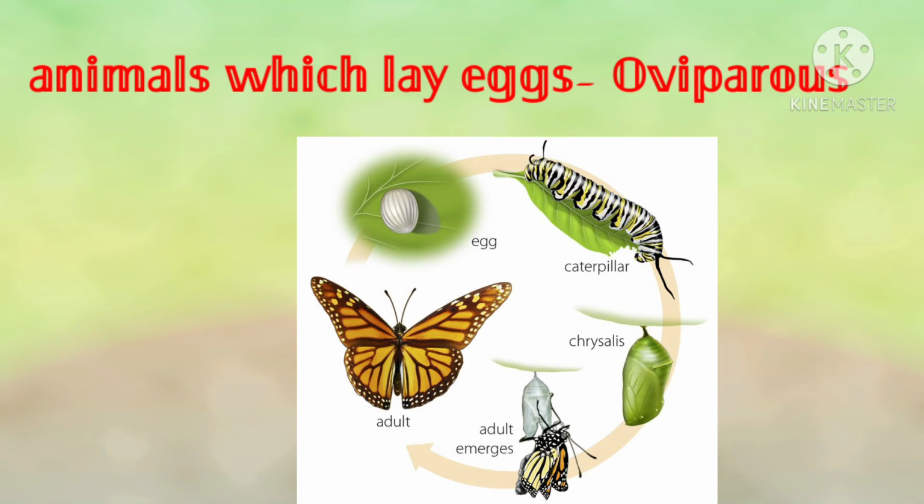The female lays fertilized eggs which can develop into new individuals. The fertilized egg is covered with a shell. Can you see that egg? The outer covering of that hard substance is the shell, which protects it from the external environment. On receiving proper warmth, the young one develops inside the egg.